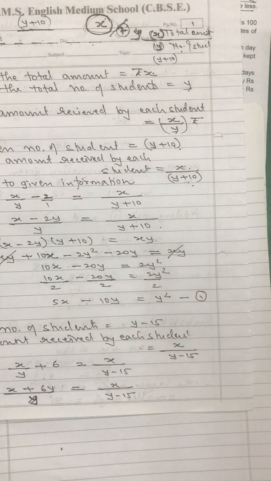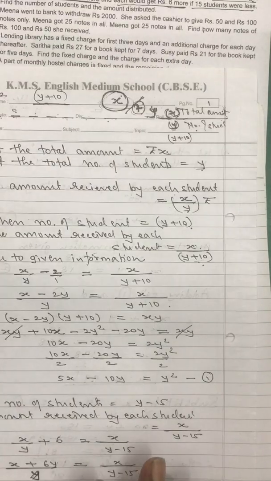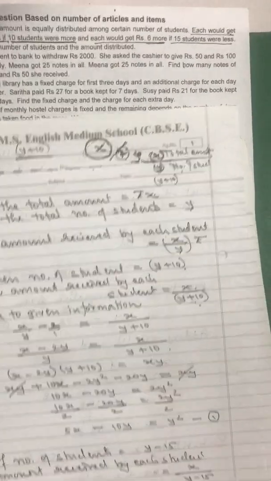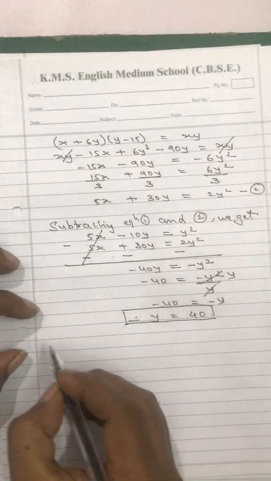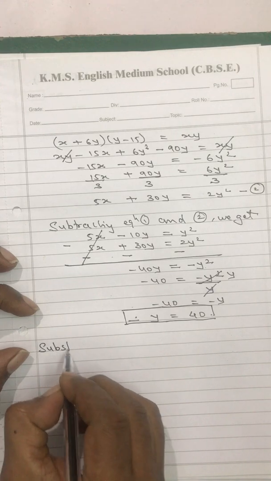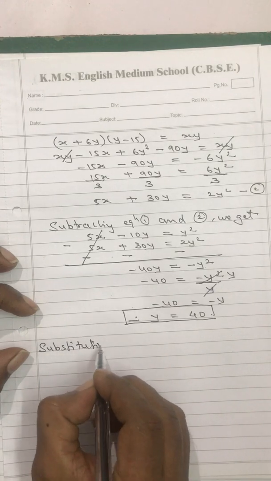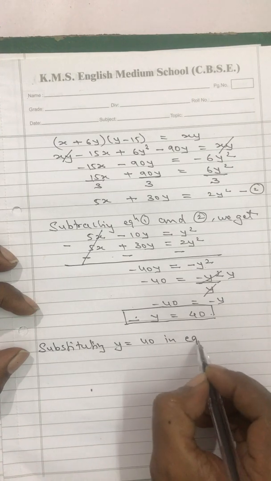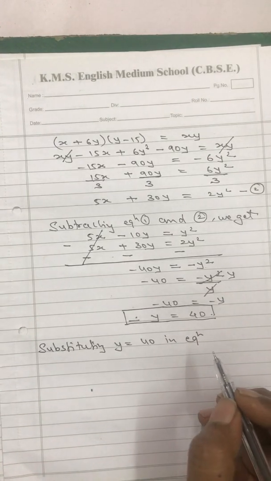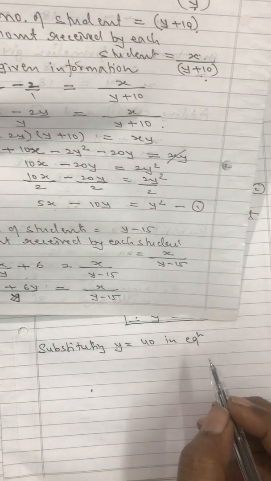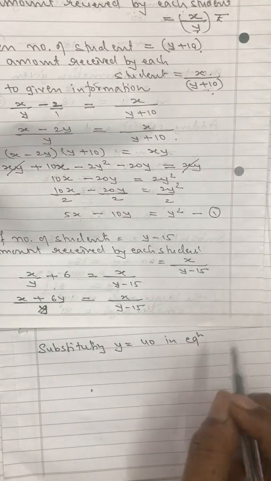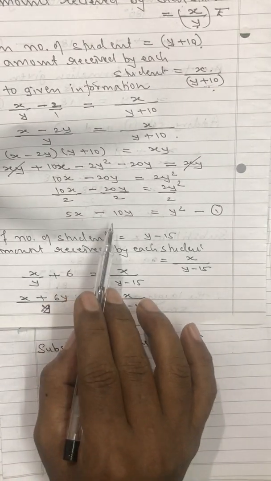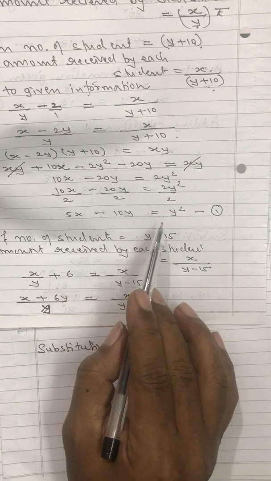Don't get scared of this y square. That is the reason I have taken them into the second lot. And of course now the rest is easy, substituting y is equal to 40 in any equation you can take, definitely it is going to be the same anyway. 5x minus 10y is equal to y square.